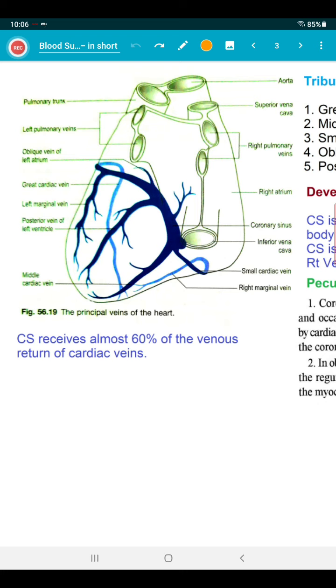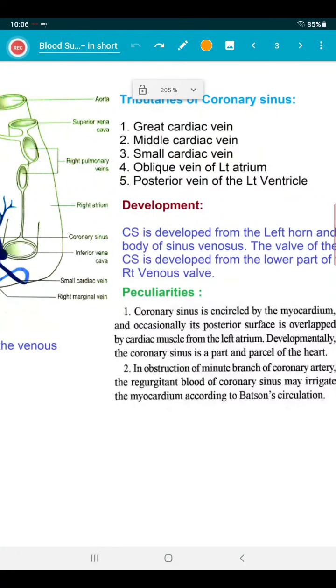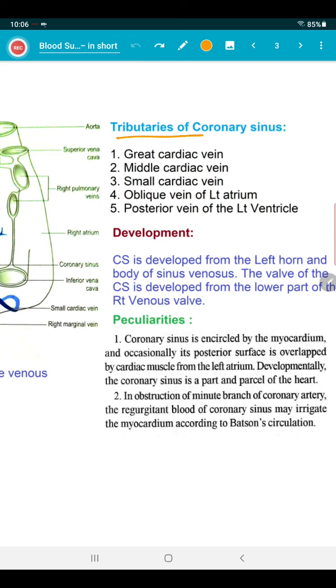All tributaries of the sinus are provided with valves, remember, except the oblique vein of left atrium. So what are the tributaries first? These are the tributaries of coronary sinus: great cardiac vein, middle cardiac vein, small cardiac vein, oblique vein of left atrium. This is the only valveless one.